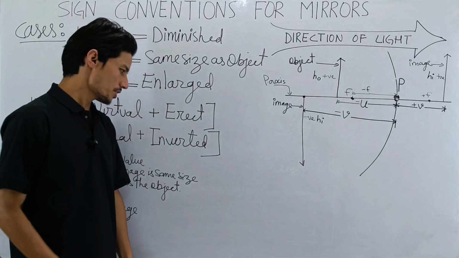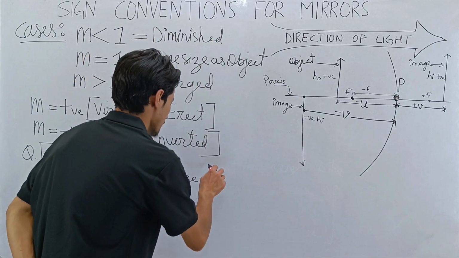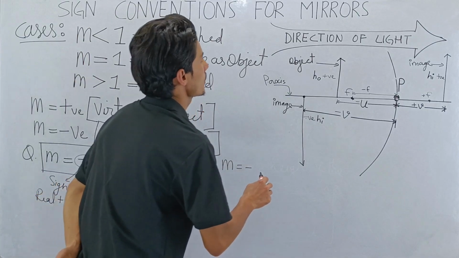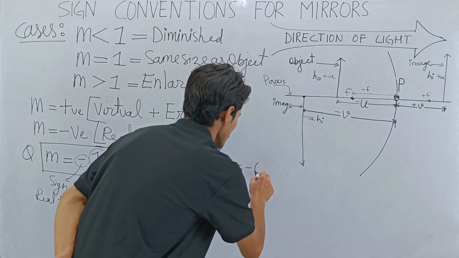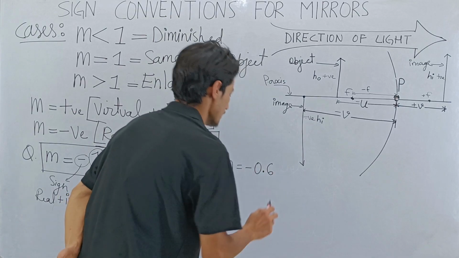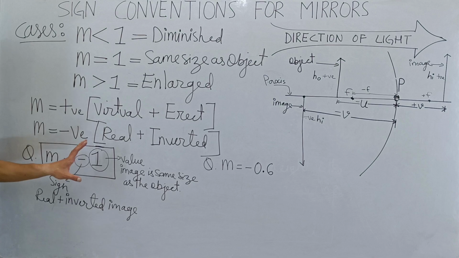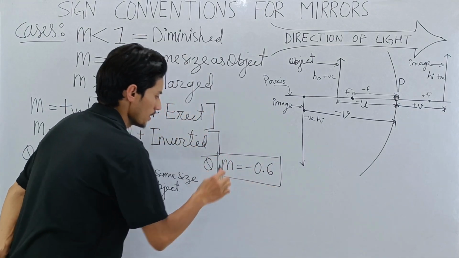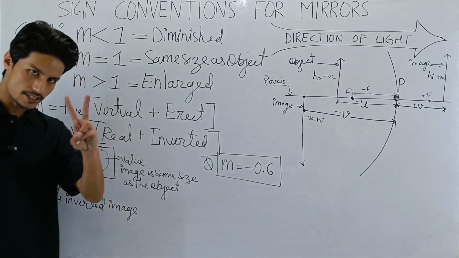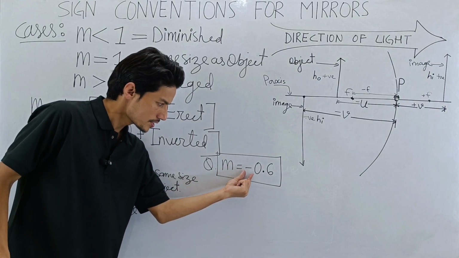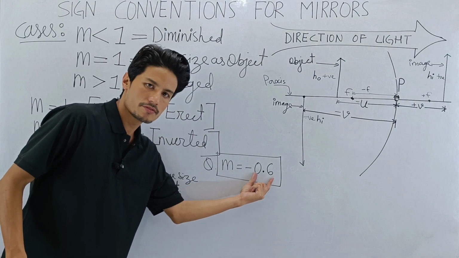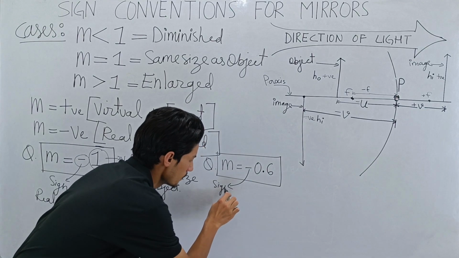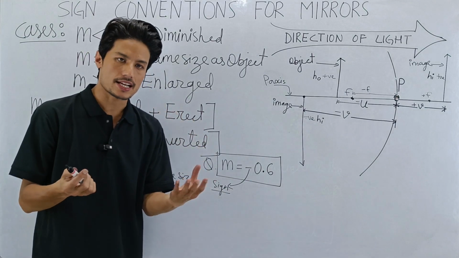Okay, we'll do one more question. Let's say now m is equal to minus 0.6. Let me put this under a box. Now, there are two things here. First, pay attention to the sign. Second, pay attention to the value. So let's first interpret the sign.